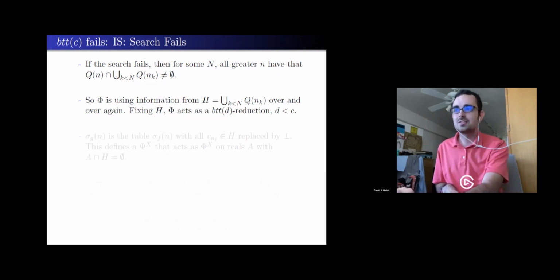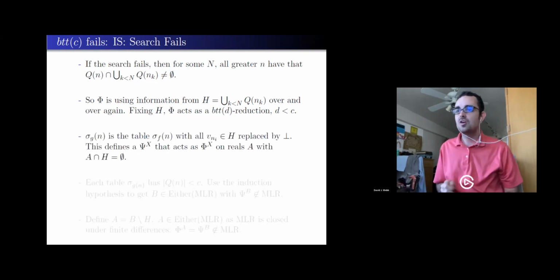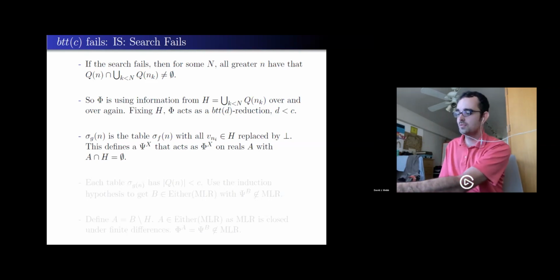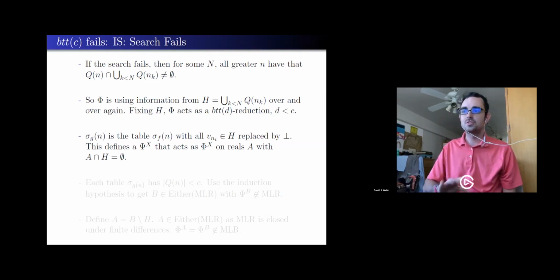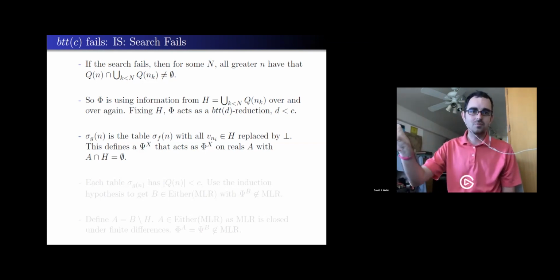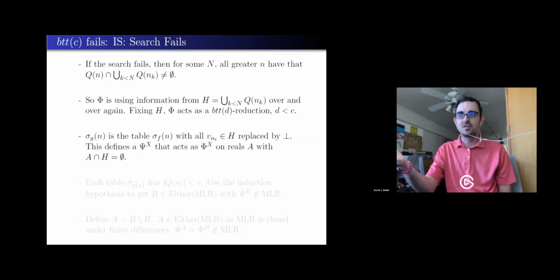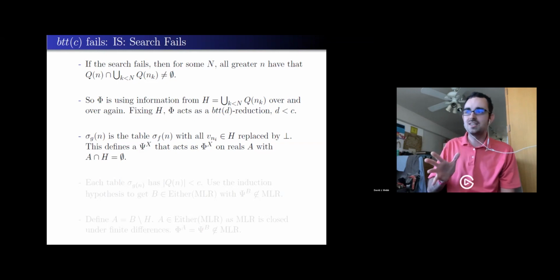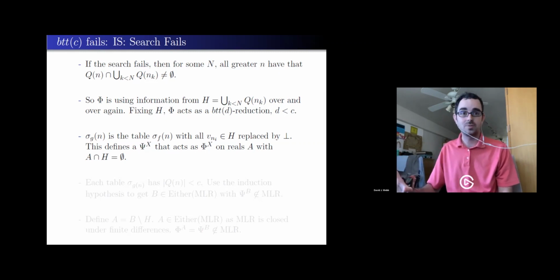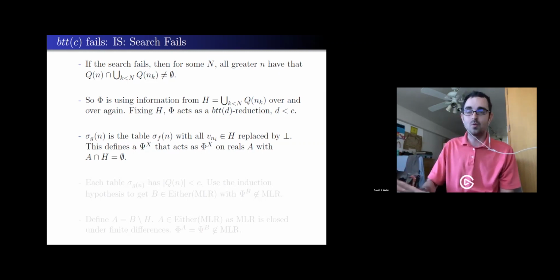Great. So let's do that a little more formally. I'm going to take all the tables that I already have for my truth table reduction, and I'm just going to build a new collection of tables where whenever I would ask a question about one of these hard-coded bits, I replace that propositional variable with falsehood and get myself a new reduction that acts pretty much identically to my original, as long as they don't see any ones in that set H. So psi doesn't care. Psi doesn't ever ask questions about H. It will behave the way I want it to.